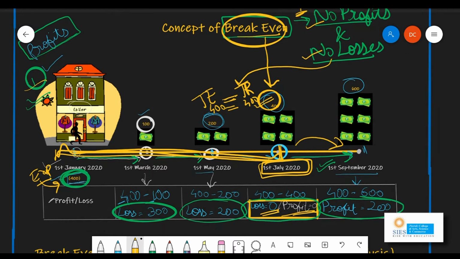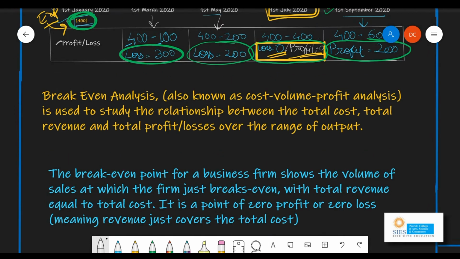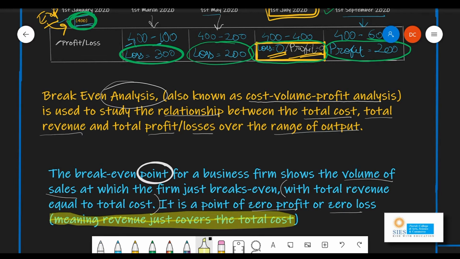But in order to understand this with the help of economic definitions, let us move on to this content. Break-even analysis, which is also known as cost volume profit analysis, is used to study the relationship between total cost and total revenue, which will help us in determining whether we have profits or losses over a range of output. Break-even point for a business firm shows the volume of sales at which the firm is going to break even, with total revenue equal to total cost. This is something we already know. It is a point of zero profit or zero loss. This means revenue just covers your total cost.